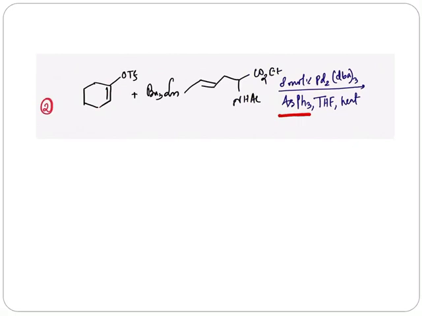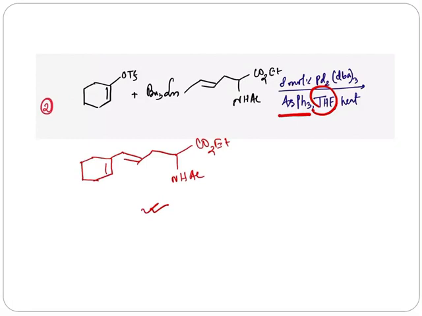And in the presence of tetrahydrofuran, which is a solvent, the reaction occurs. What is the product? The product is again very simple. This is the product after Stille coupling.